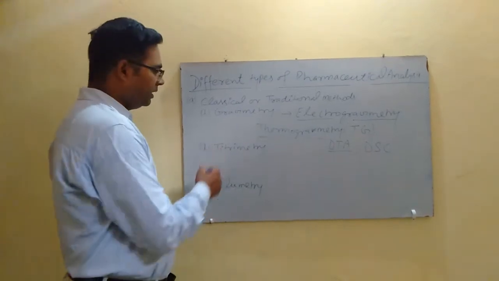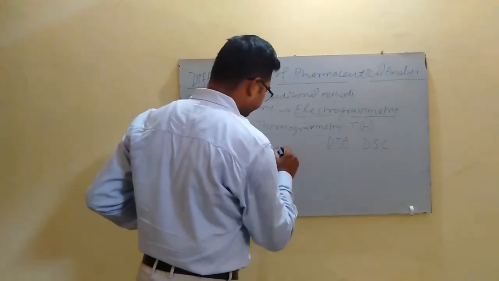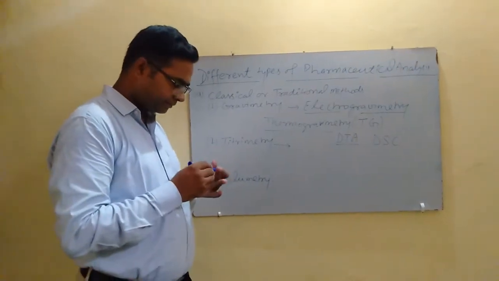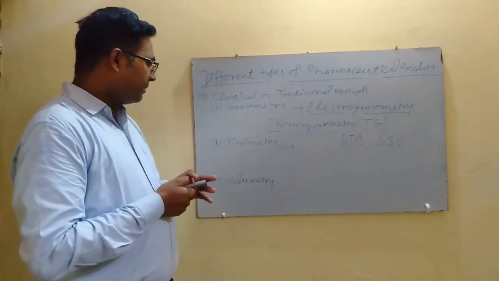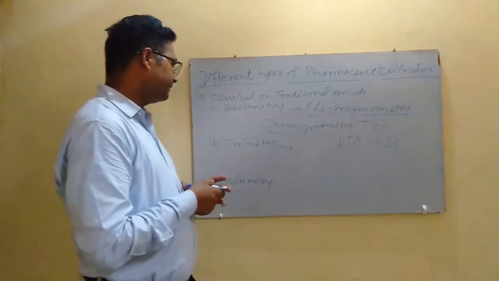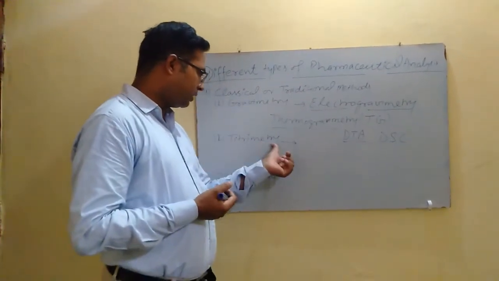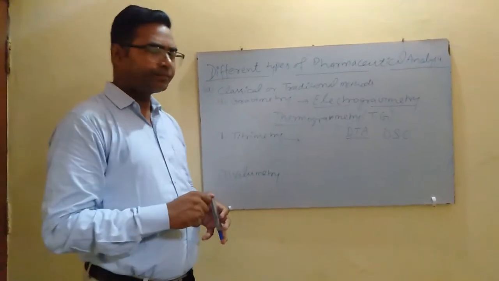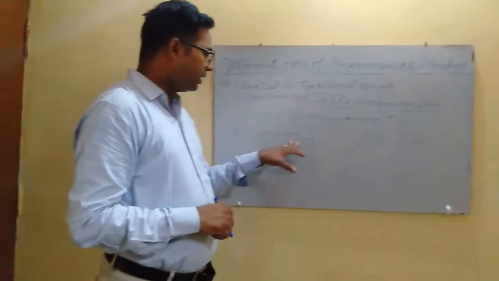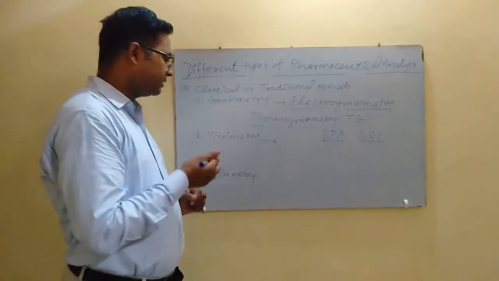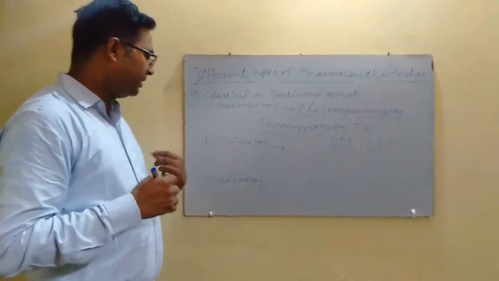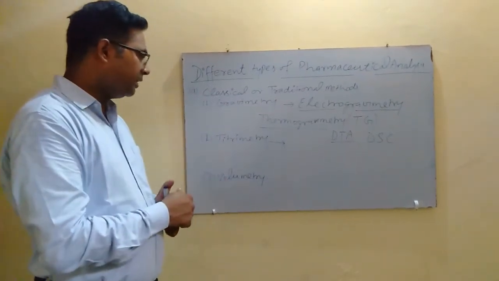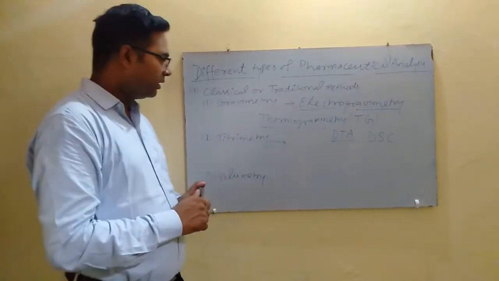So now coming on titrimetry. Titrimetry involves the measurement of the strength of any substance just by adding a suitable reagent in it in order to complete the reaction, and we determine the amount of reagent required for the complete reaction.